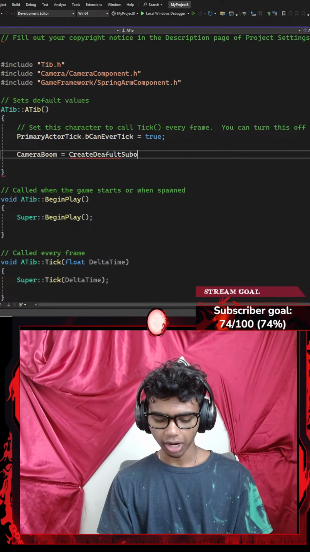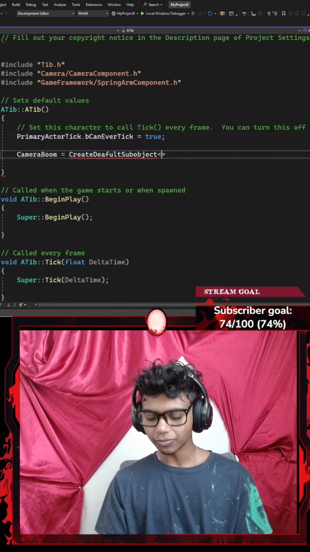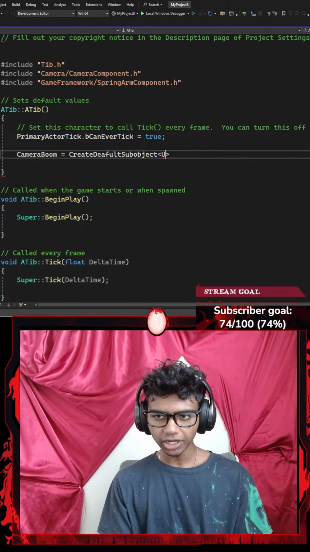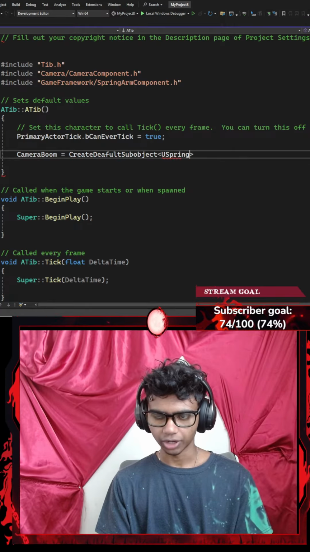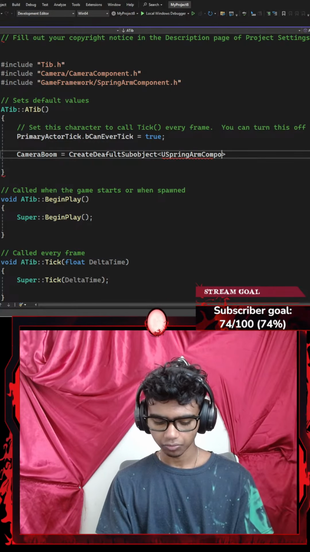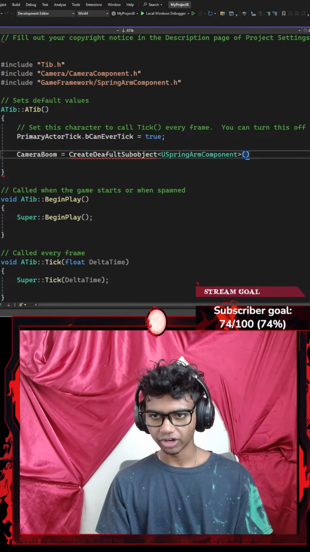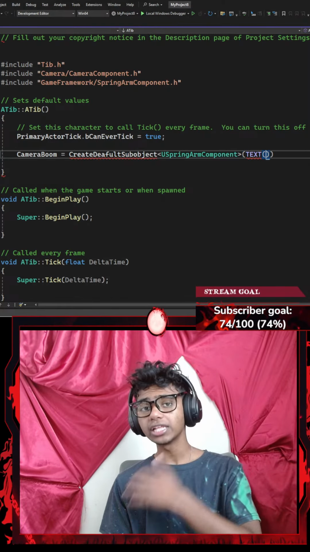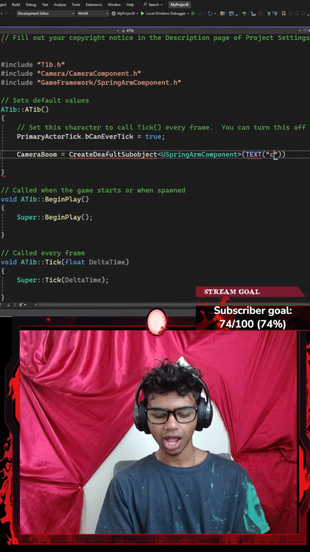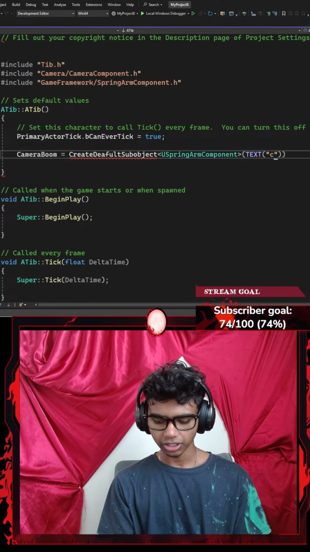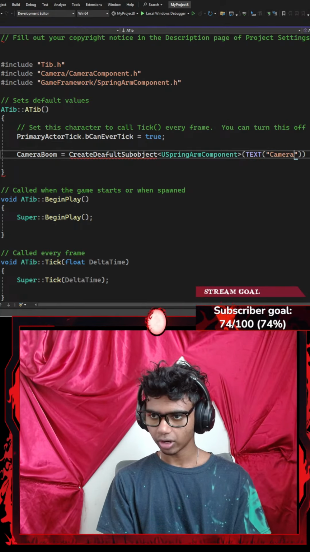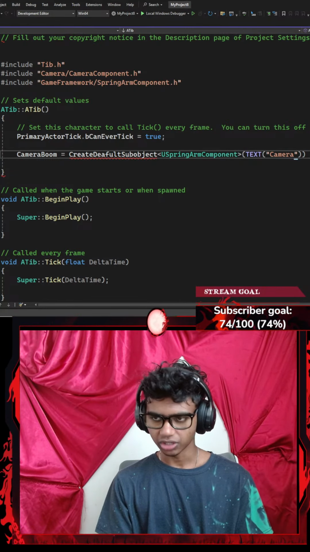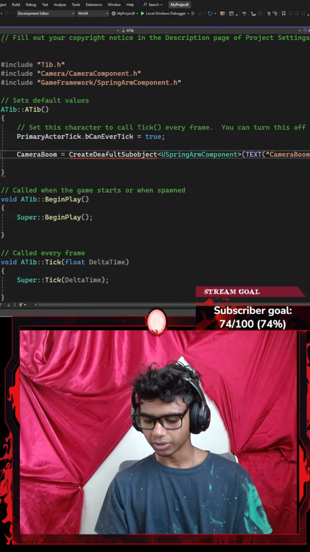Let's go with default sub object with a pair of angle braces, which is going to require a parameter of my spring arm component. Let's go with something like spring arm component, with a pair of parentheses that requires a text. What do I want to call my camera boom inside of my Unreal Engine? I want to call it camera boom. Then I end this with a semicolon.